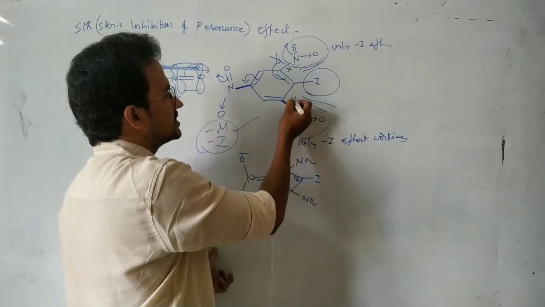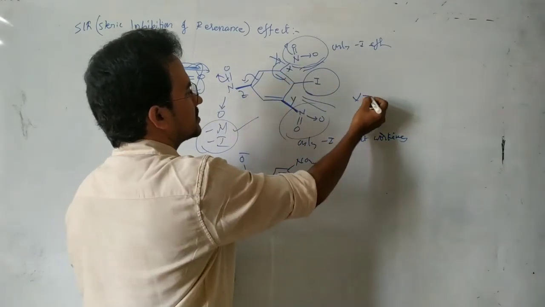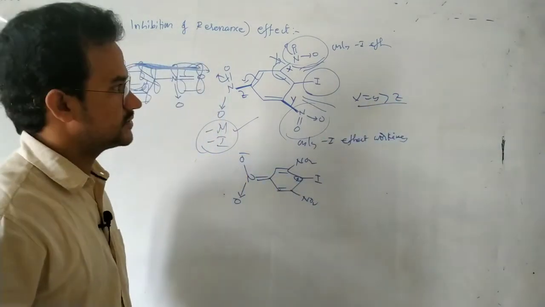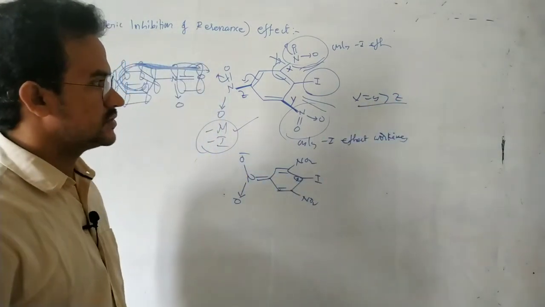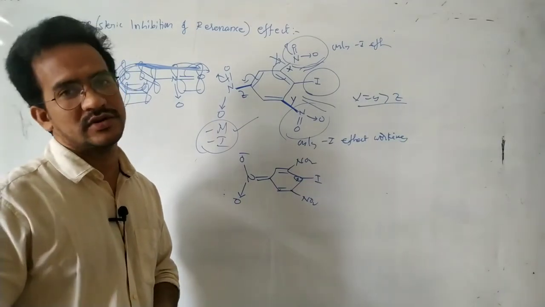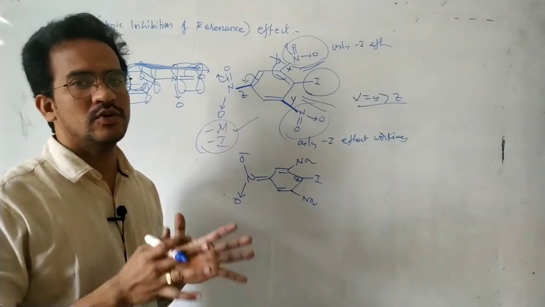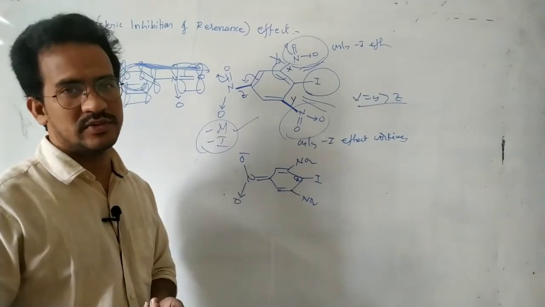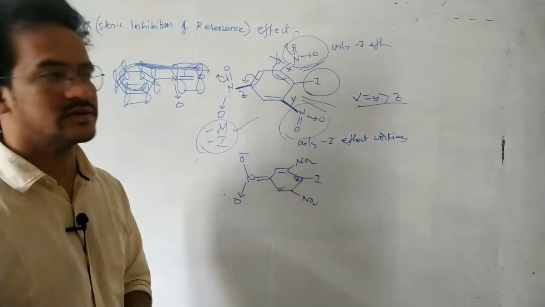Suppose X, Y, Z: the bond length order is X equals Y greater than Z. So that is nothing but steric inhibition of resonance. That group must be coplanar with the benzene ring. If not, resonance is not possible. That is steric inhibition of resonance.